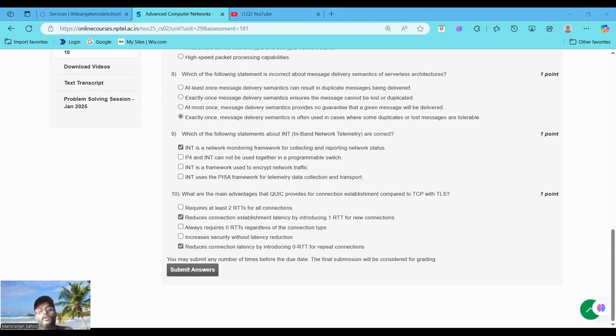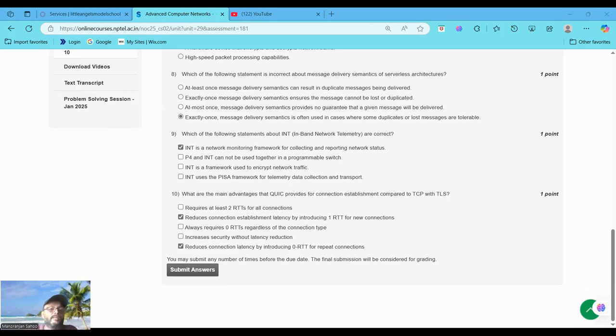When the client connects to a server for the first time, the initial packet exchange includes the QUIC handshake and encryption setup, completing in 1 RTT, allowing data to be sent sooner than with TCP plus TLS. So this is one primary advantage of QUIC. It reduces connection establishment latency for new connections from 2 RTT, that is TCP plus TLS, to 1 RTT.